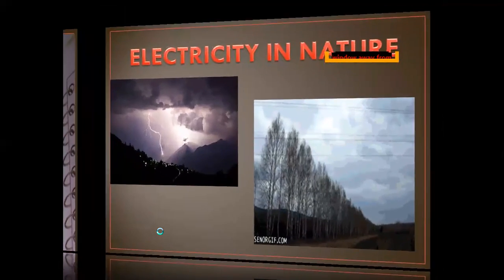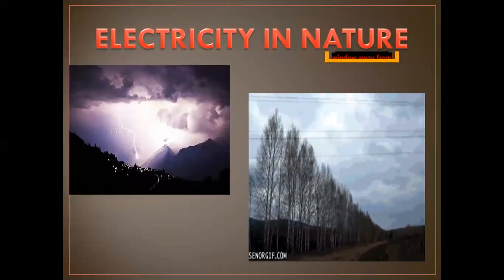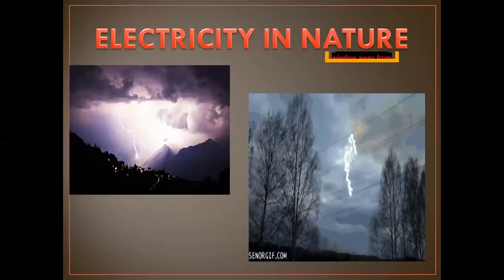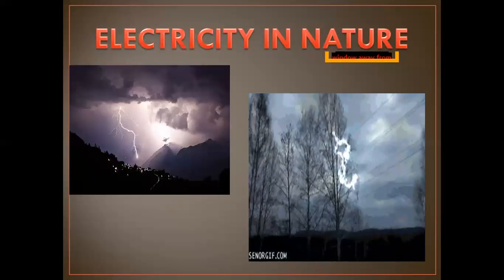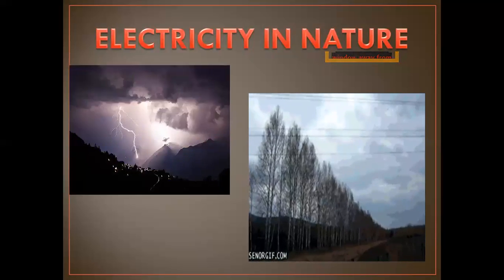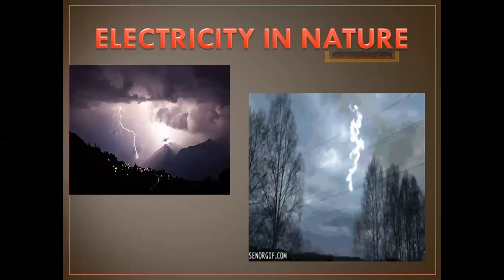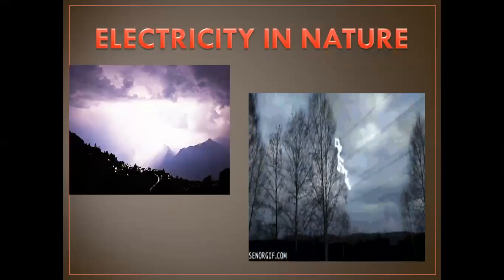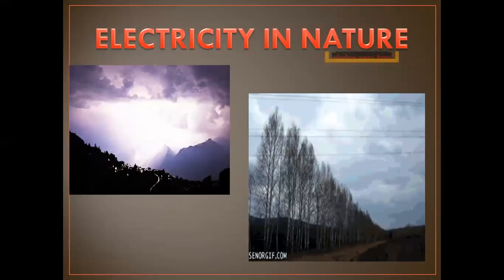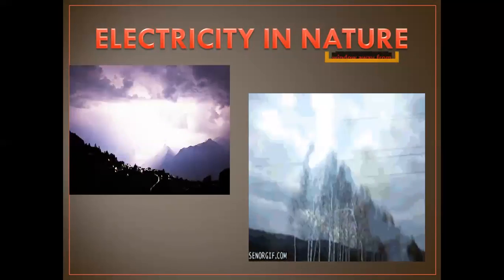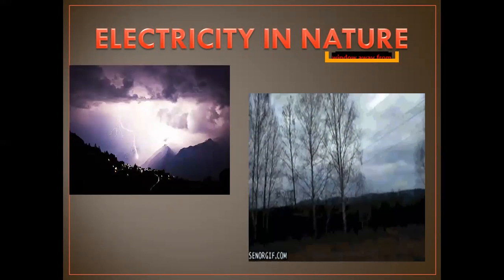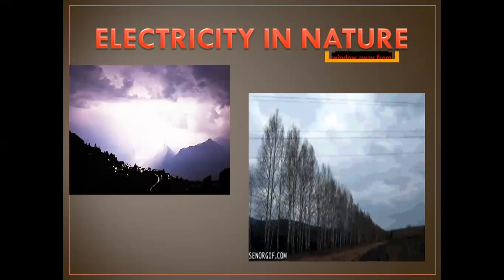How is the spark produced in the air? If the electrons move very fast in the air between the clouds, they rub with each other and it gets hot and they produce a glow. This glow makes a spark, and when the spark is so huge, it becomes the lightning, as you see in the pictures.